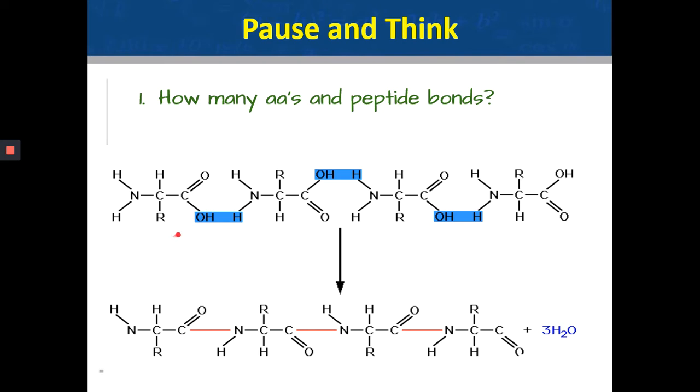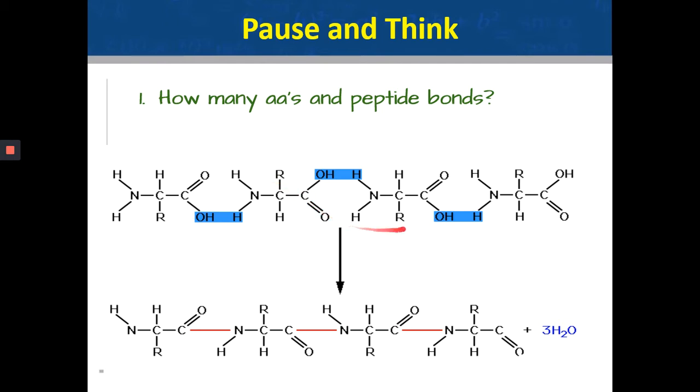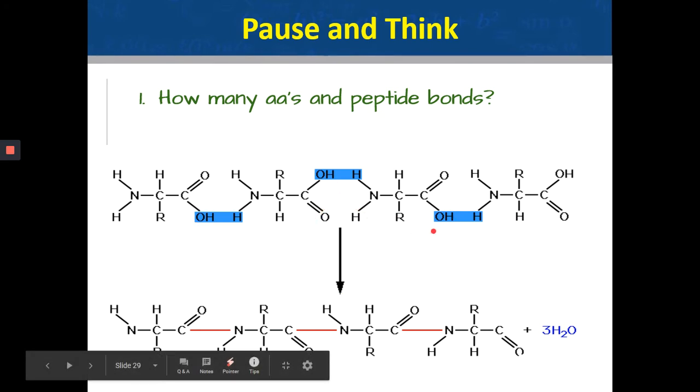Thank you for pausing. So I can see that there's a central carbon, amine group and carboxylic acid group here. So this is one amino acid. This is the next one. This is the third and this is the fourth. So I can see four amino acids, and if I'm asked how many peptide bonds are possibly going to form with these four amino acids, the first response by mistake sometimes comes out as four peptide bonds, but you're wrong if you thought so. If there are four amino acids, three peptide bonds will be formed to join them.